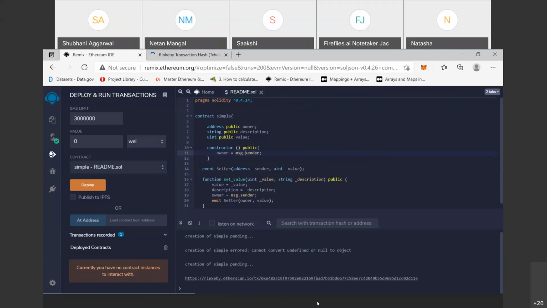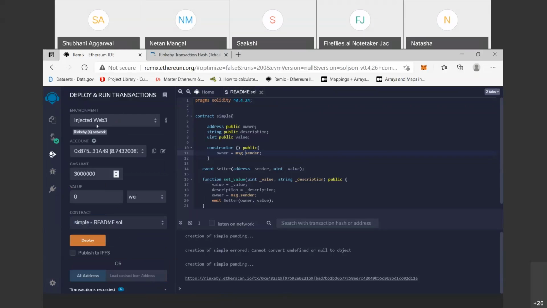We have already read that this works on Web3, or we can say the Web3 provider or injected Web3. This is not working: the events are not working on the Solidity, that means the JavaScript virtual machine.